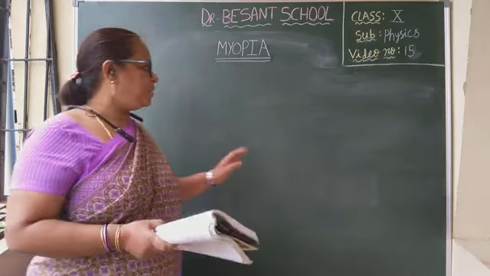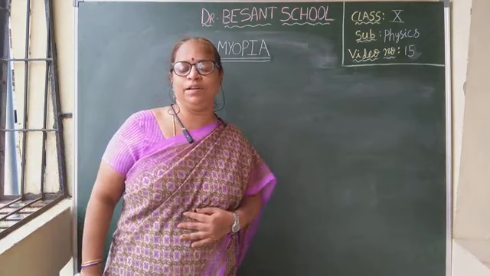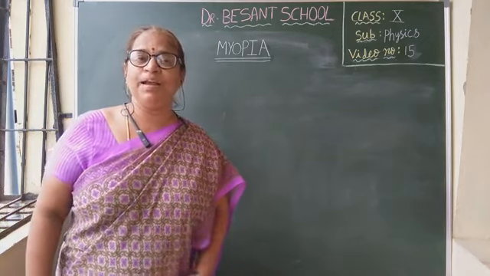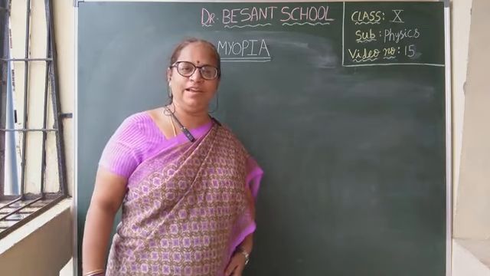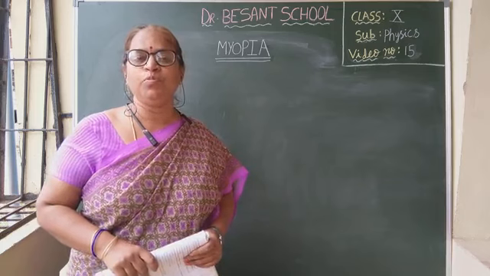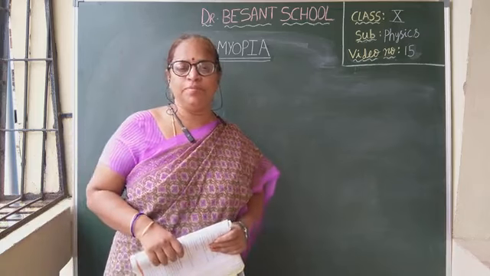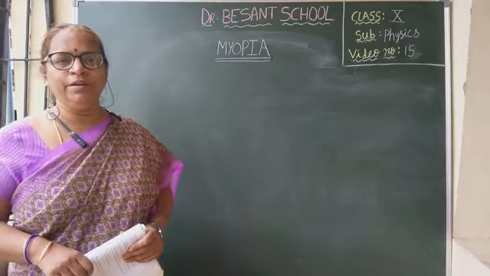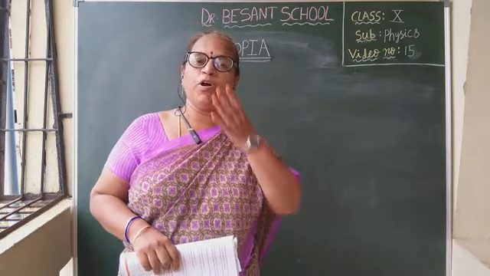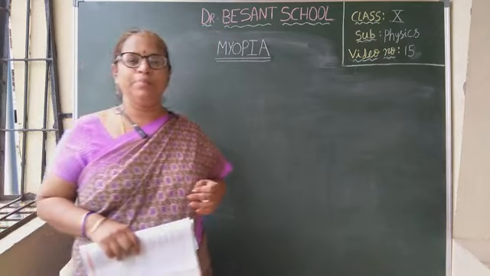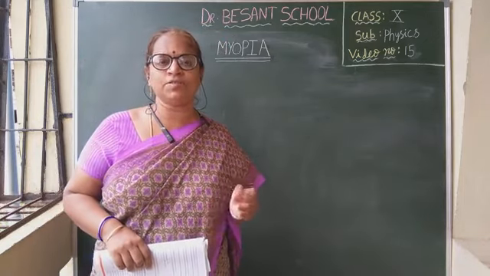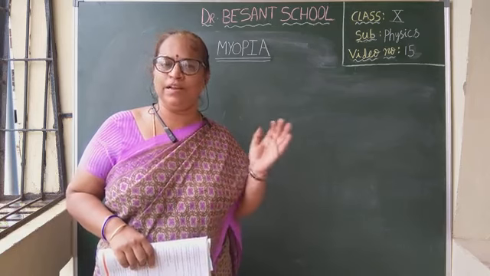Right. And in previous session, what we learned, can you tell me? We learned about maximum and minimum focal length of eye lens. What is the value of maximum focal length of eye lens? 2.5 centimeters. And minimum focal length? 2.27 centimeters. Isn't it? Okay. And what is meant by accommodation of eye lens? The ability of adjustment of the focal length of the eye lens is called accommodation of eye lens.